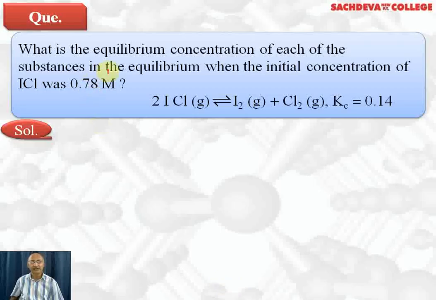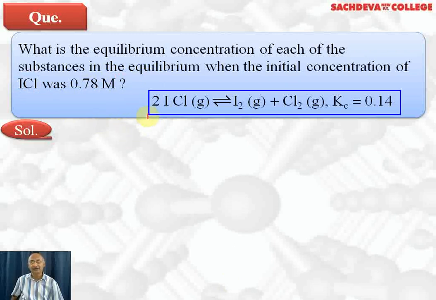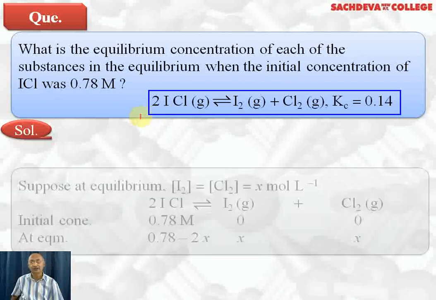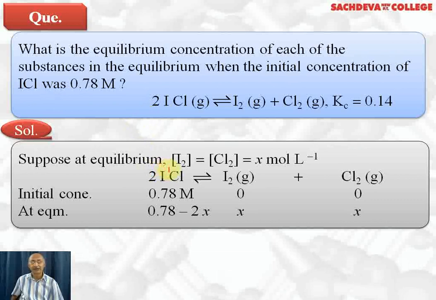Next question: what is the equilibrium concentration of each of the following substances in the equilibrium when the initial concentration of ICl was 0.78 molar? The equation is 2 ICl gas gives you iodine gas plus Cl2 gas, and Kc is given to be 0.14. Suppose at equilibrium I2 concentration equals Cl2 concentration, which is equal to x moles per liter. Both will be equal and we have taken them equal to x moles per liter.